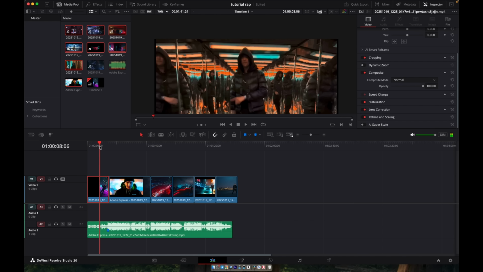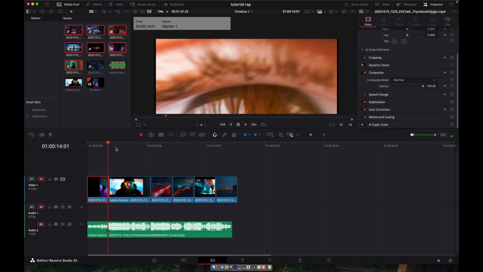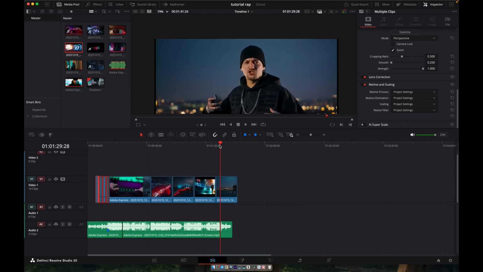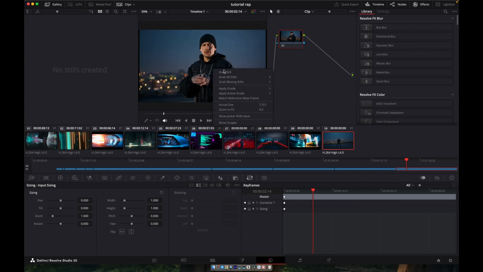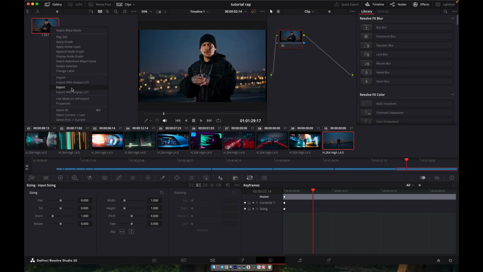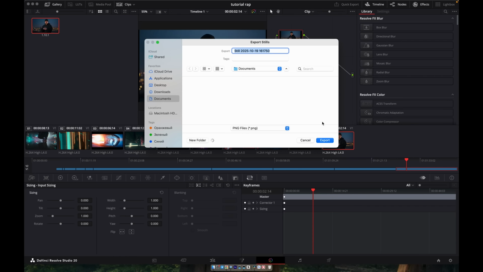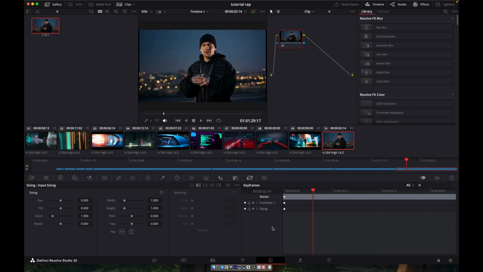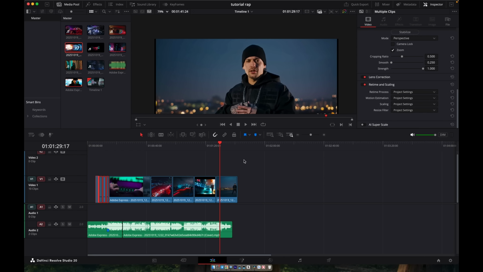However, to make it feel fully complete and professional, let's add a few lip sync parts. That's what really brings the performance to life and connects visuals with the music's energy. For example, I found this shot that's perfect for a lip sync moment. Click on the Color tab, the color wheel icon at the bottom. Then right-click on the preview window and choose Grab Still. You'll see the captured image appear in the gallery panel on the left. Next, right-click on that still image and choose Export. Now we'll use this exported image as the base for creating the lip sync segment.